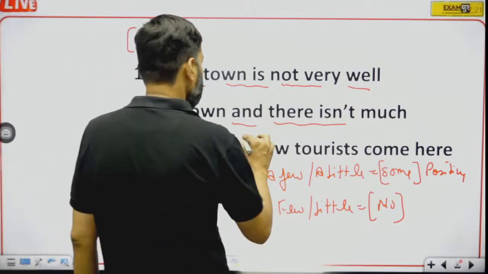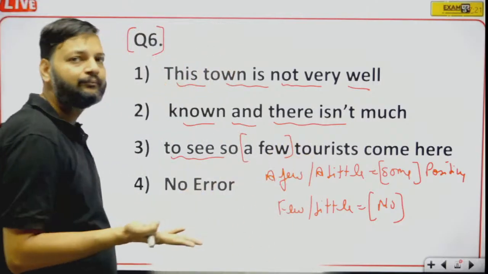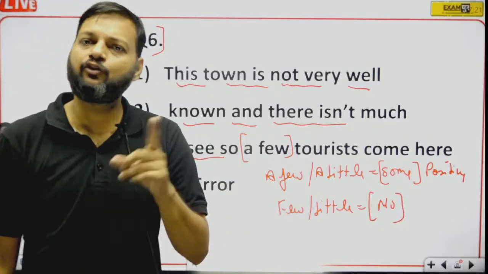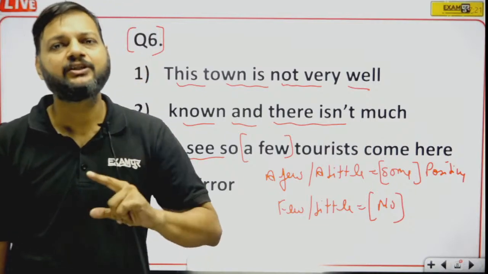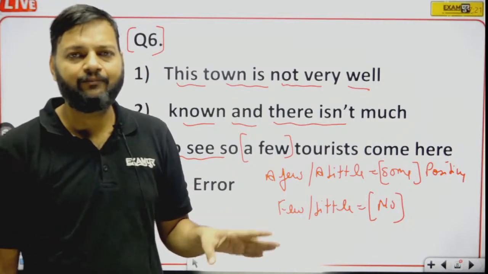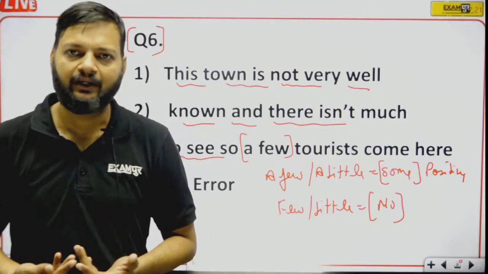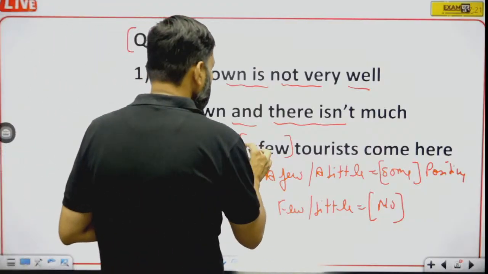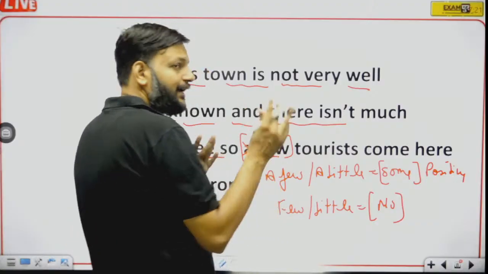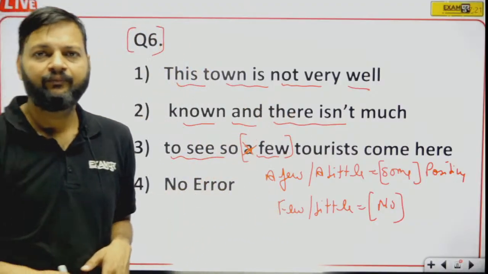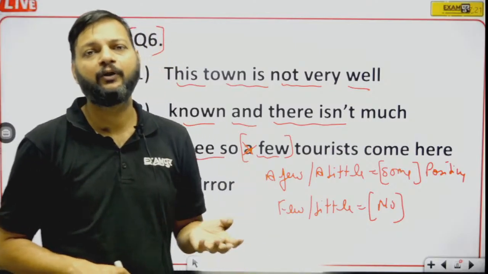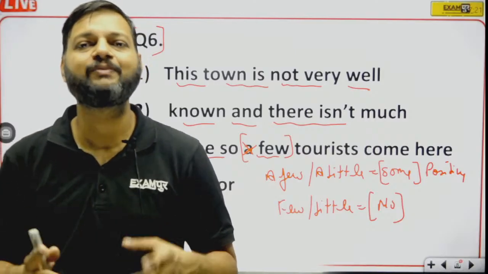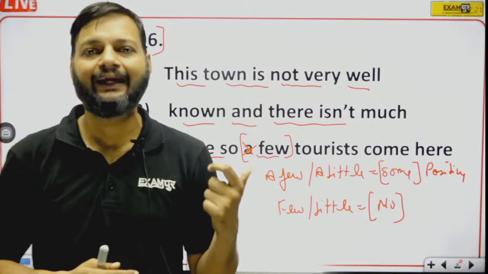Now here we have the word a few. A few means some. So if the town is not very well known and there isn't much to see in that town, it means no tourists come here. So in this sentence, a will be removed because here no is the right answer. If the town is not very popular and there isn't much to see in it, no tourists come here. So a few will be replaced by few. We have to remove a.